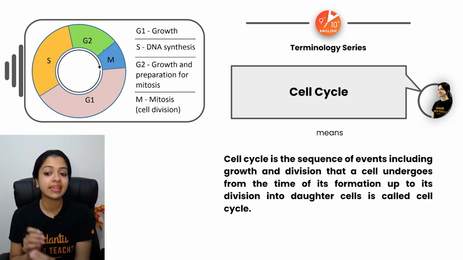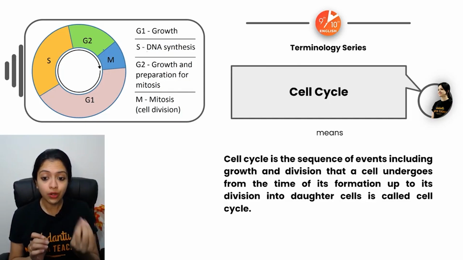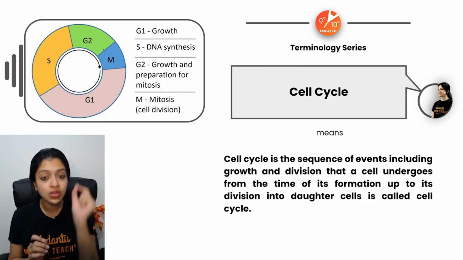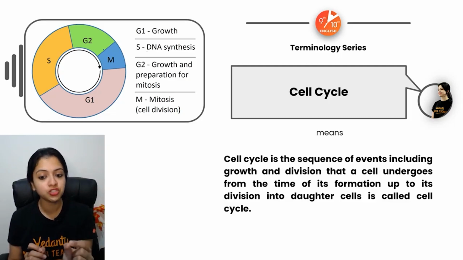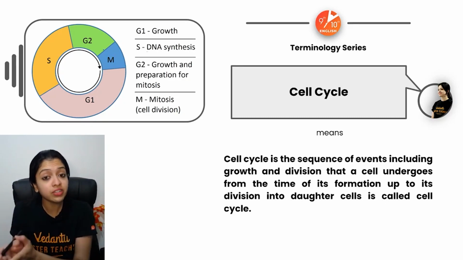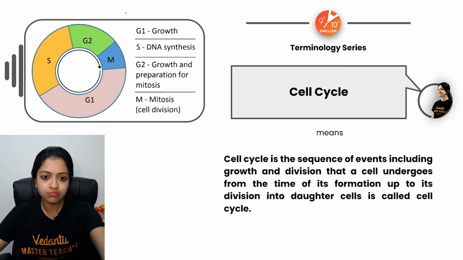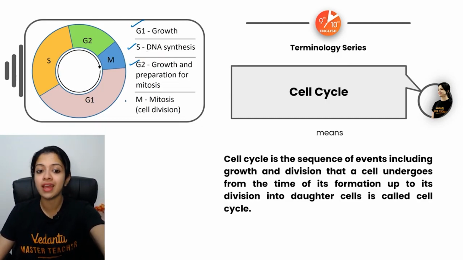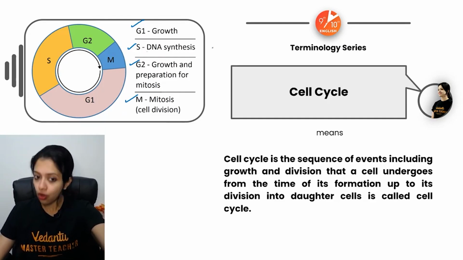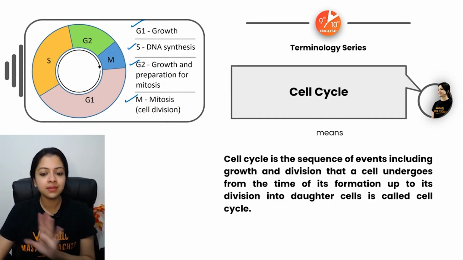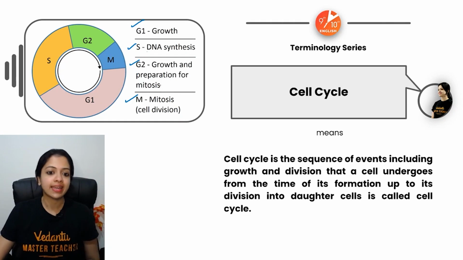Cell cycle is a series of events including growth and division that a cell undergoes from the time of its formation up to its division into daughter cells. So all of those steps over here, G1 stage, S stage, G2 stage, and the M stage, right?